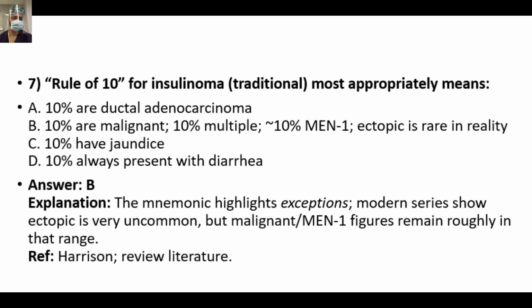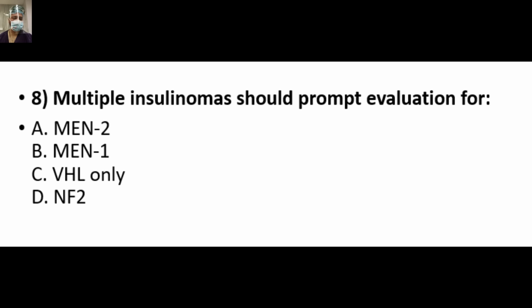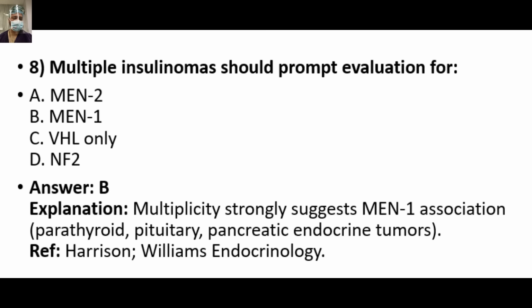and it is not a rule, it is an exception. Multiple insulinoma should prompt evaluation for, answer is B, MEN1 syndrome. Multiplicity strongly suggests MEN1 association, parathyroid, pituitary, pancreatic endocrine tumors.